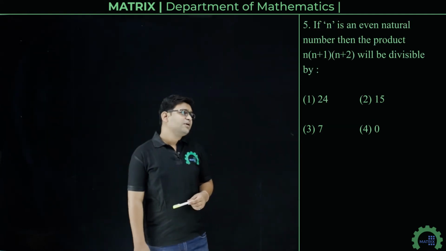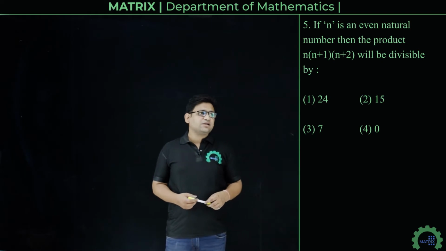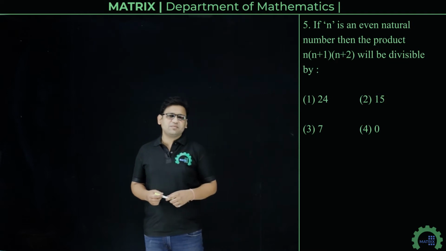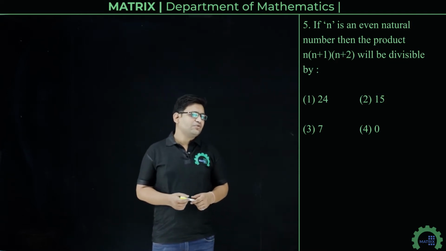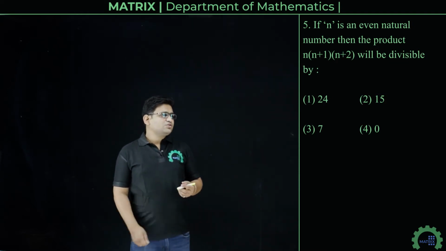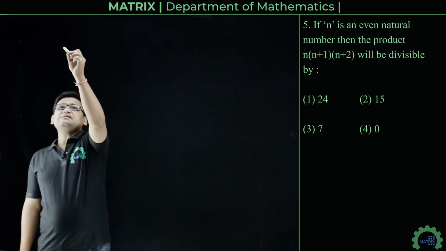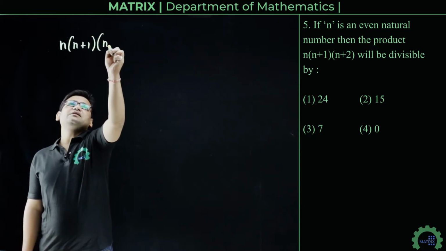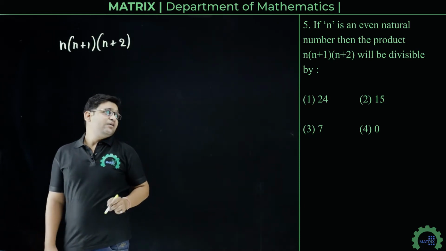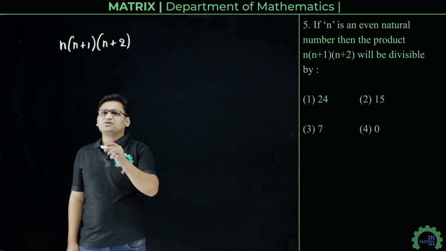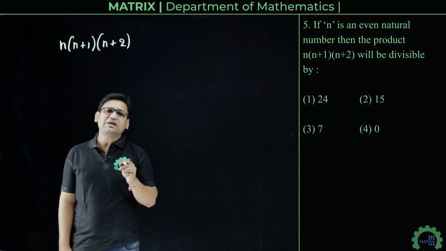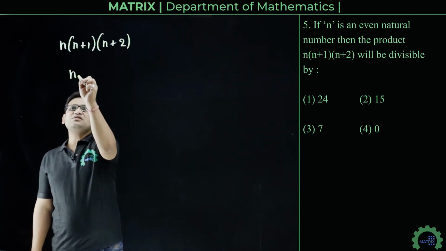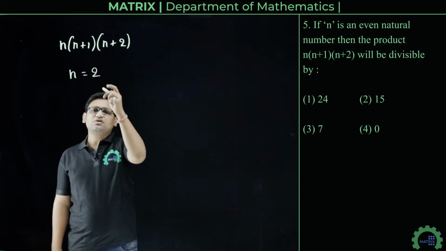Next question is, if n is an even natural number, then the product n into n plus 1 into n plus 2 will be divisible by, options are 24, 15, 7 and 0. So the given product is n multiplied by n plus 1 into n plus 2, where n is an even natural number. So what we will do? We will put the smallest even natural number. Smallest even natural number is 2. So we will put n equals 2.